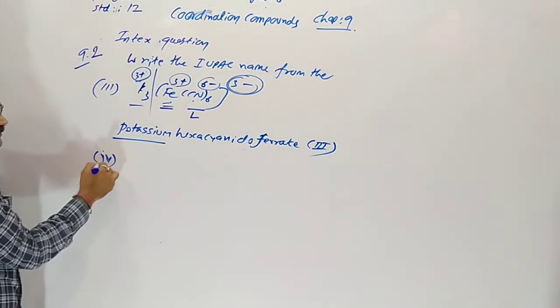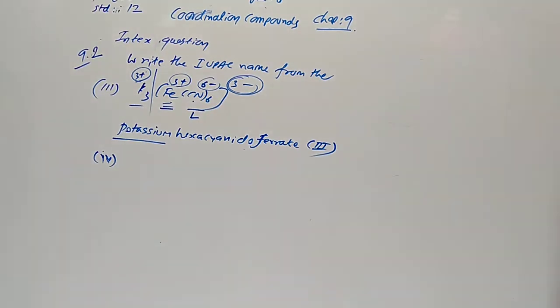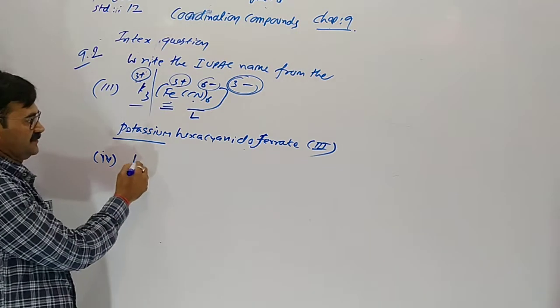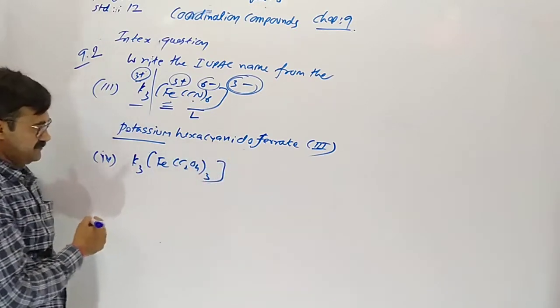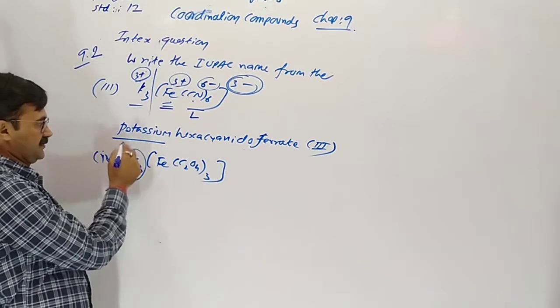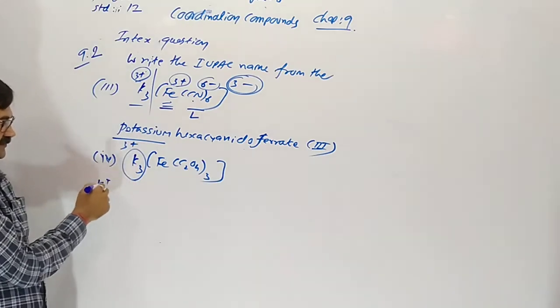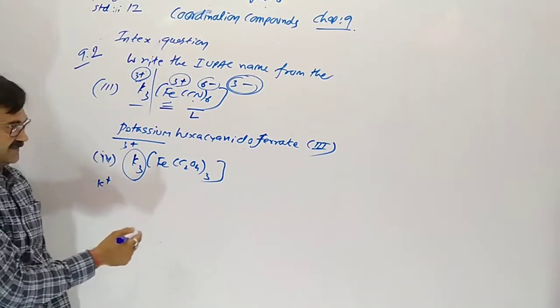Now fourth one, K3[Fe(C2O4)3]. Here is the positive part, 3 potassium, 1 potassium having plus 1, so 3 means plus 3.